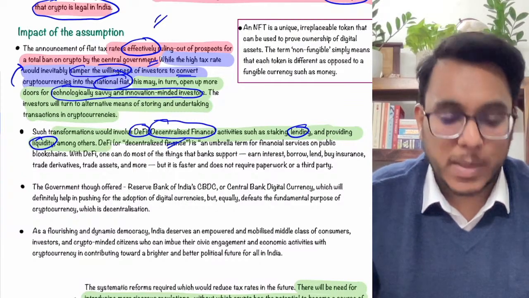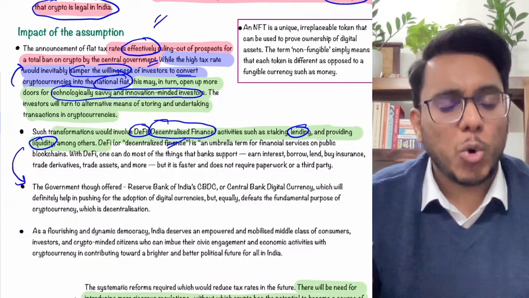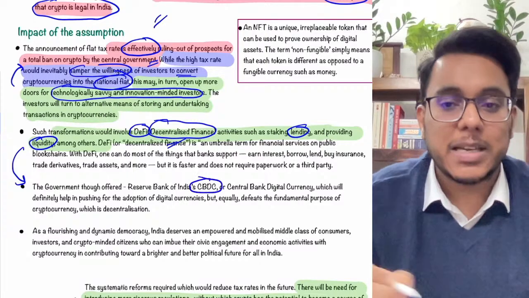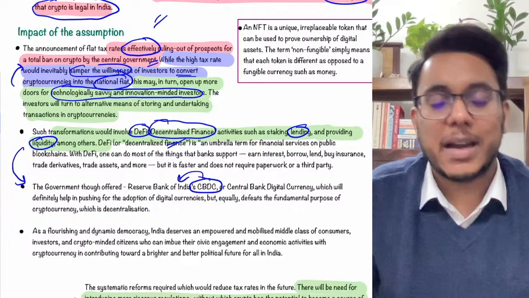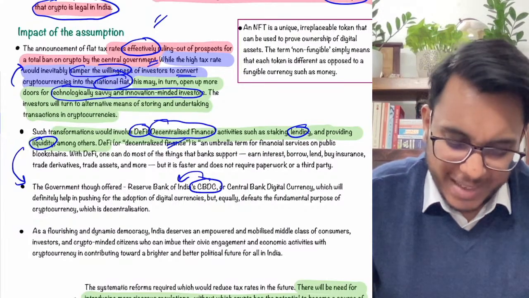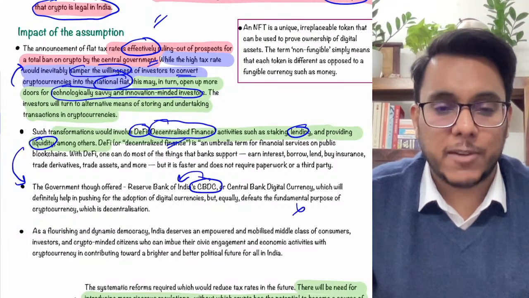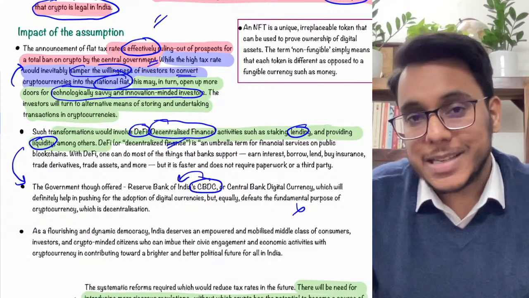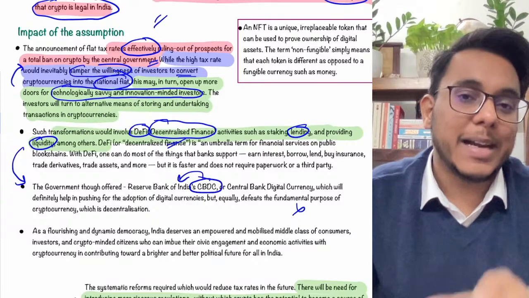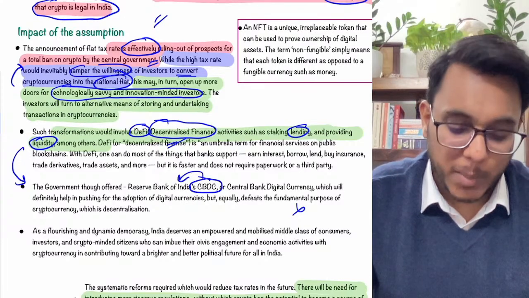Fine, now the article says that, see, though the government has come out with the CBDC, that is a centrally banked digital currency which will be backed by the Reserve Bank of India in order to counter cryptocurrency, it is not going to be very effective, because the CBDC is nothing but an equivalent of the physical cash that you have in your wallet. It is digital cash that will be maintained in the RBI's wallet.